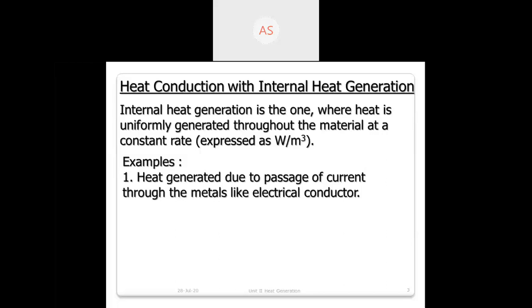Okay, we are passing the current and heat is generated with the formula I square R. By the I square R formula, heat is generated and that is then conducted. Whatever heat is generated is conducted to the copper, and the same is conducted to the insulator, and the same is convected to the atmosphere. This is the concept in this unit.